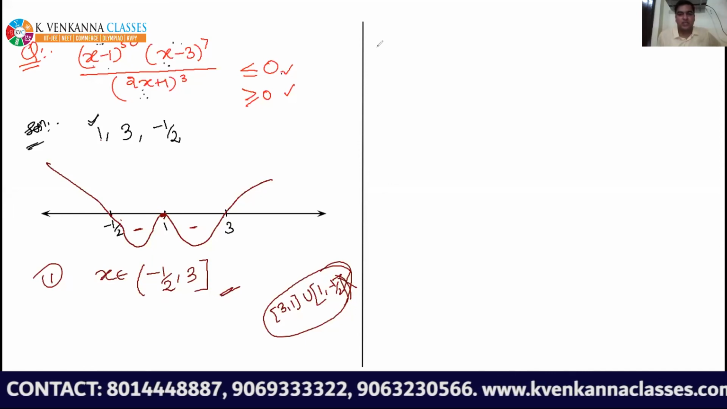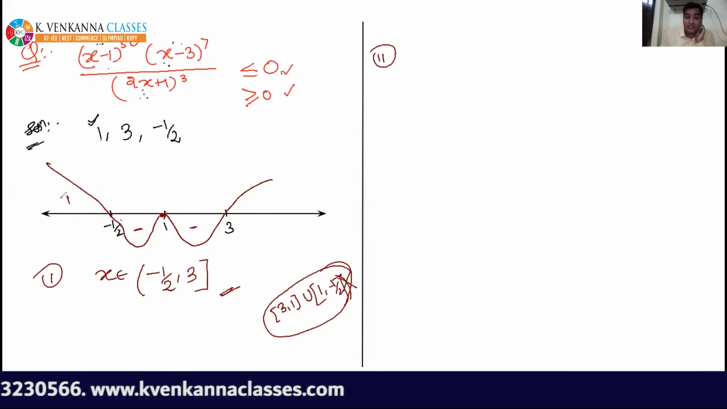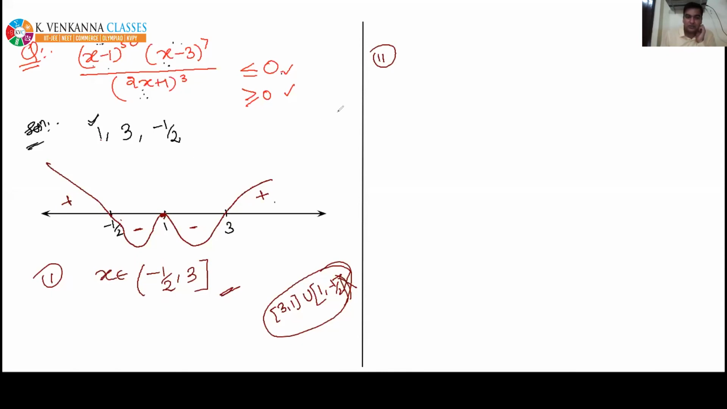Very quickly, I'm going to write the answer for the second one. Greater or equal to 0. Everyone focus. This one is positive. Greater or equal to 0. So I'm writing x belongs to minus infinity to minus half. At minus half, I have to put open because it is making the denominator 0. Then 3 to infinity. At 3, I have to put closed because it is making the numerator 0.